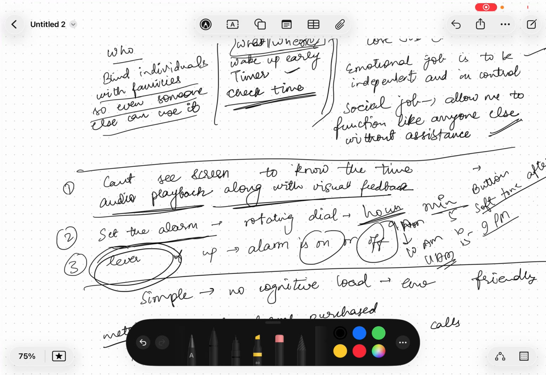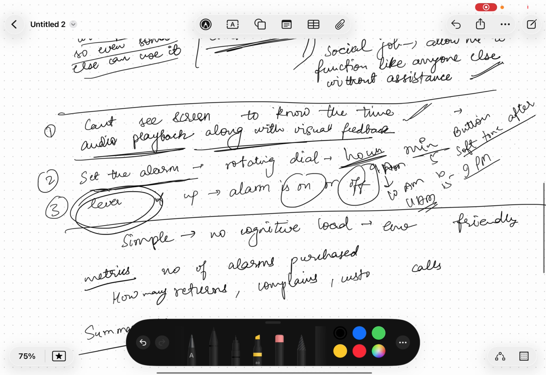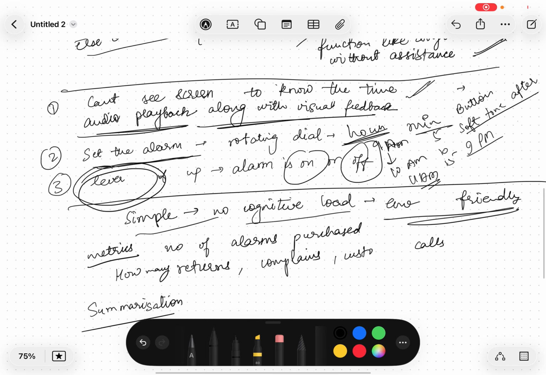For the timer, the same button can be used, the one button which they press to know the time. If they press it a little longer, it can go into the timer mode, and once it has gone into timer mode, they can again adjust those dials to adjust the timer if they want to. So the whole idea is to keep the solution simple, so they don't have to remember so many modes. There is less cognitive load, and it is also environment friendly. So this is the solution.